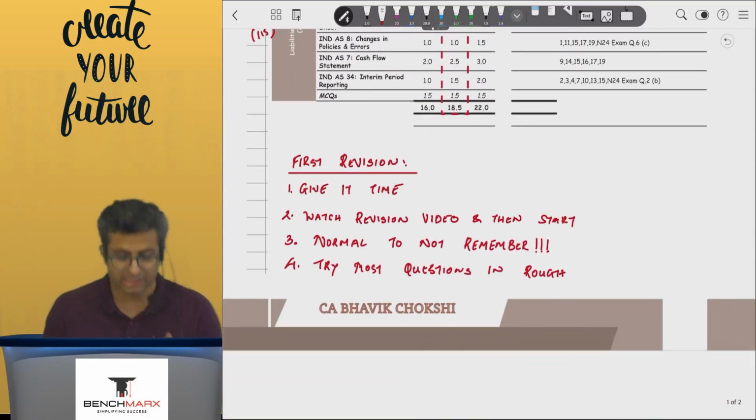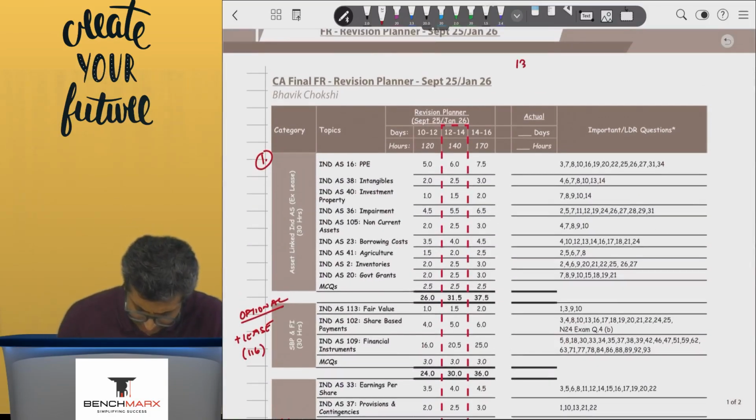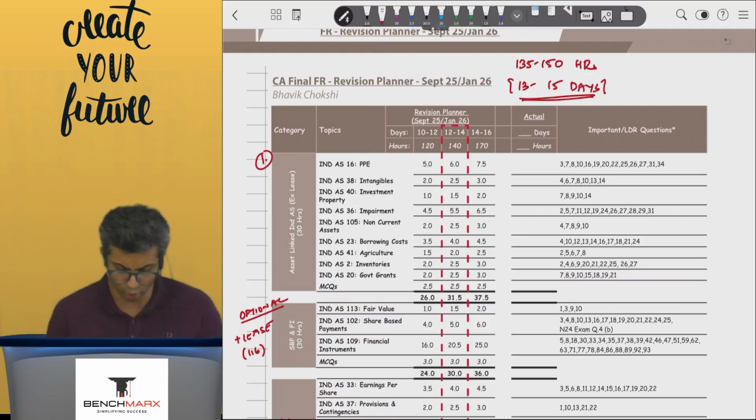Now there are a few things that you should remember, we'll come to that, but in terms of hours, I would say anywhere between 135 to 150 hours is the time frame that you should have, and that will be around 13 to 15 days in terms of effective days that you will try to spend behind this subject. Now you go to the sequence.